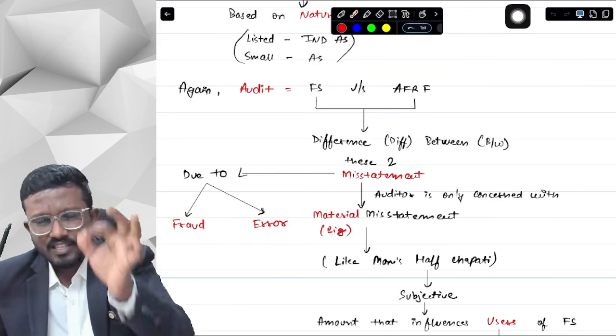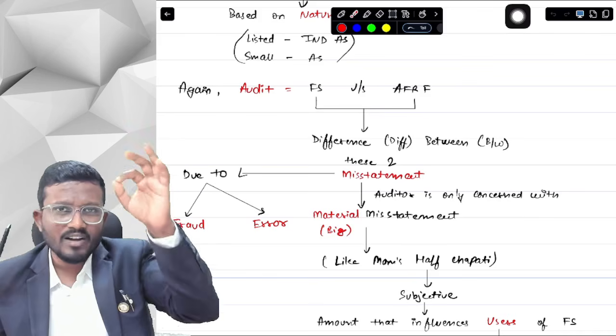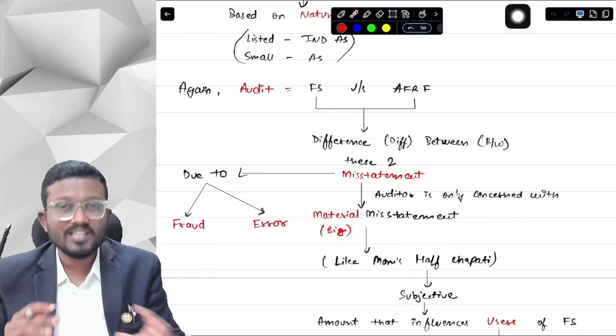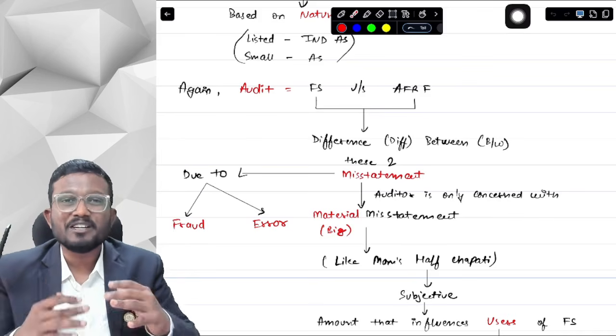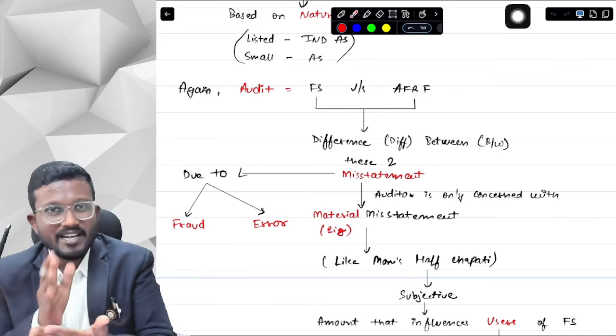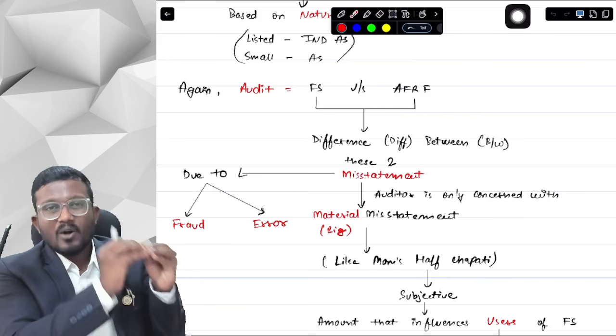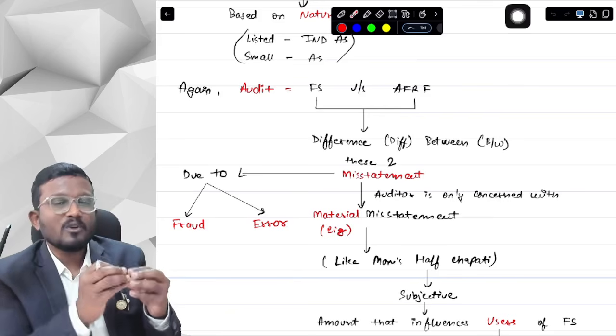Now suppose I am an auditor. I am auditing a company which has a profit of 1 crore rupees. What is an auditor first? An auditor is a person who does audit. So basically, for checking whether the financial statements are prepared as per the applicable financial reporting framework or not, the company hires an auditor. Auditor is the person who does audit. So suppose I am the auditor.